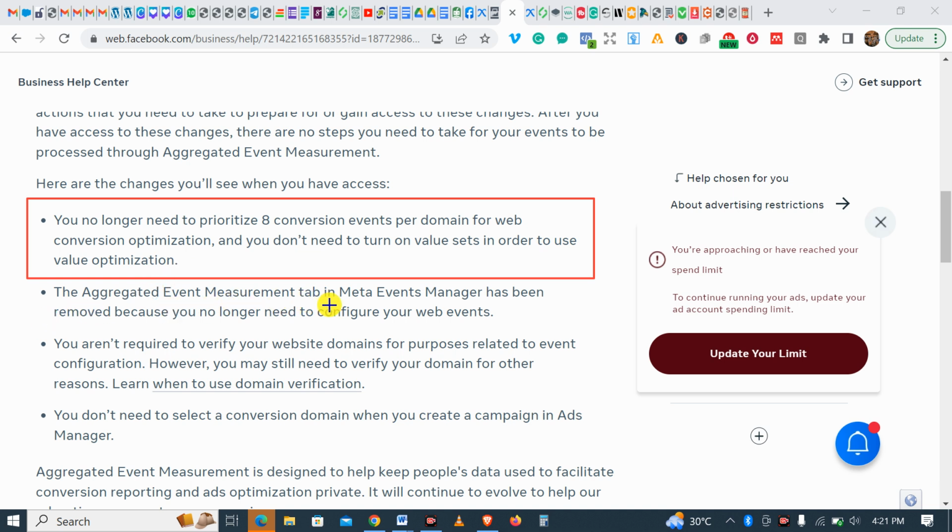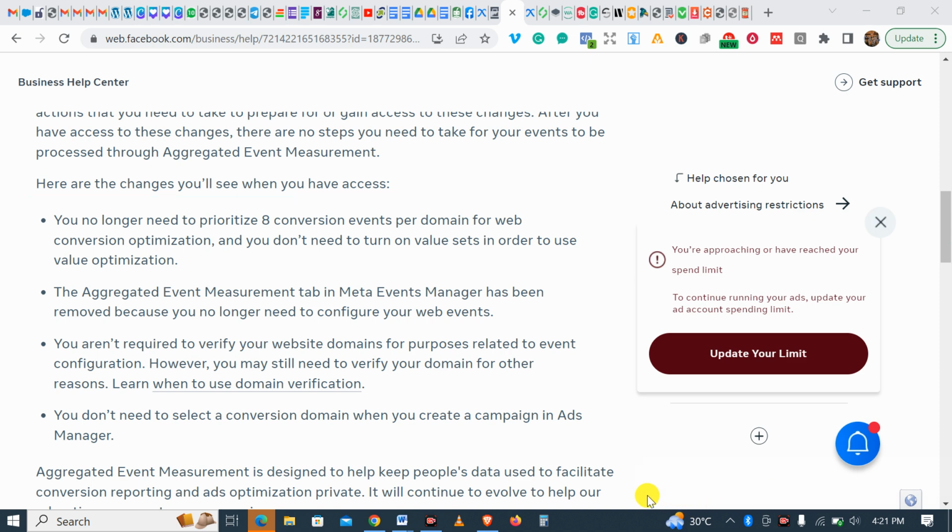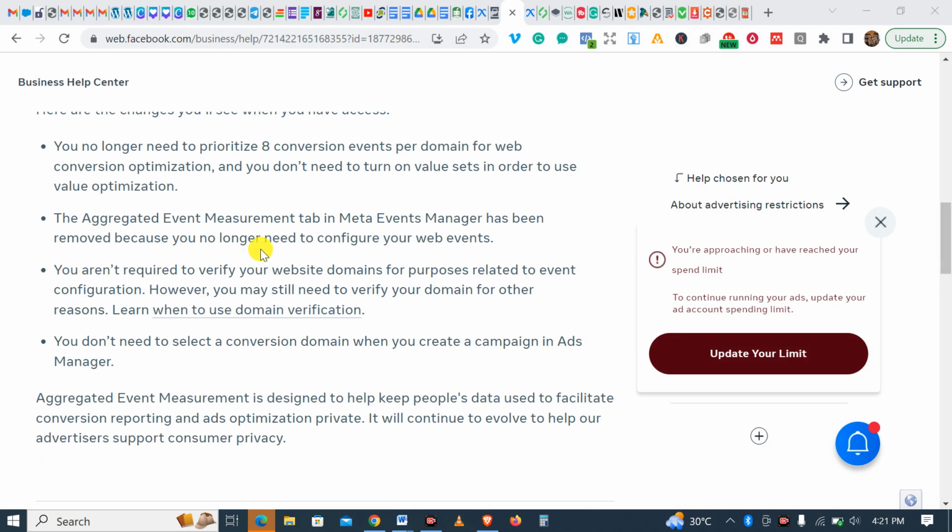The aggregated event management tab in Meta Events has been removed because you no longer need to configure your web events. Guys, you can see what I'm talking about. You no longer need to configure it. So those are the changes. You aren't required to verify your website domains for purposes related to event configuration.